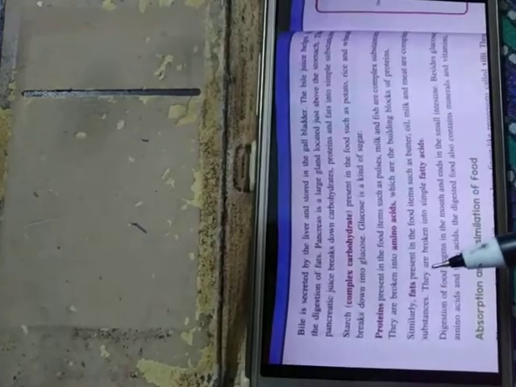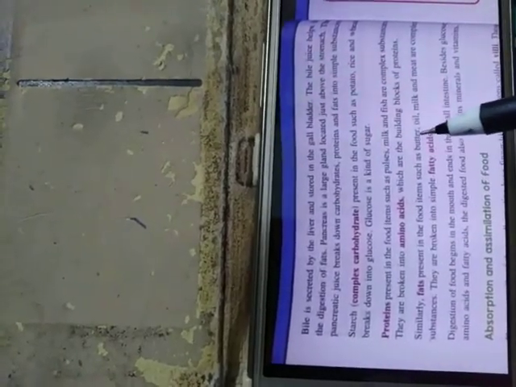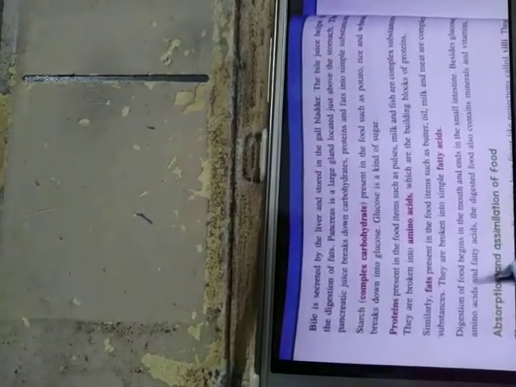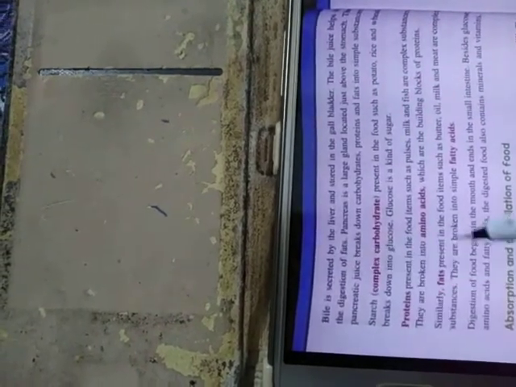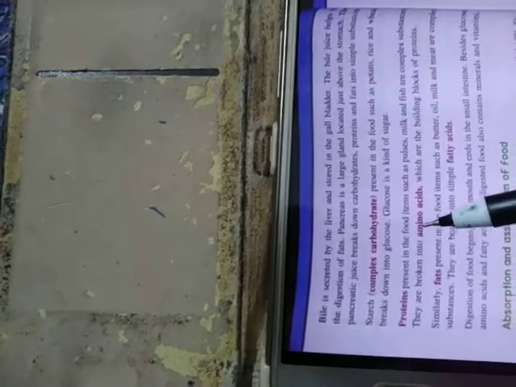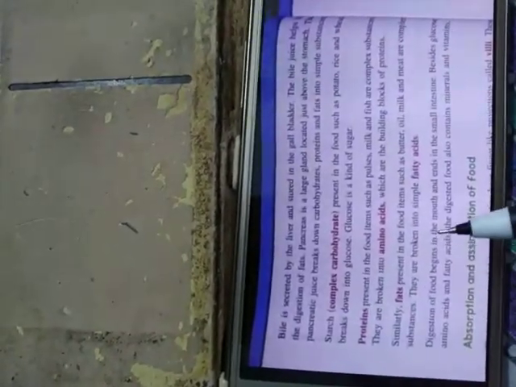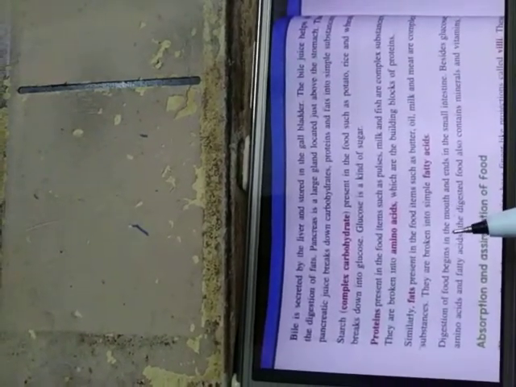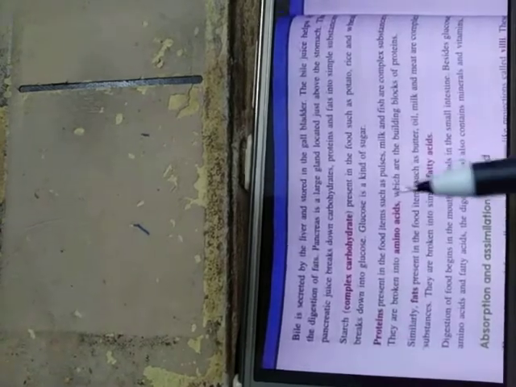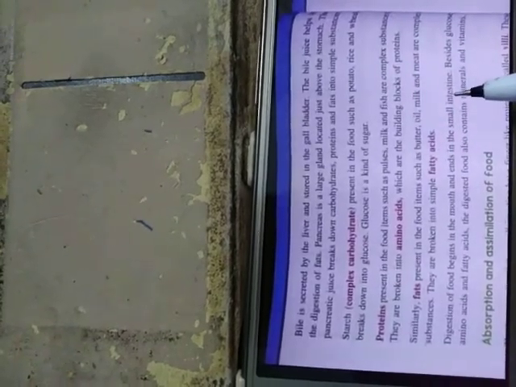Now fat. Fats are also present in food items such as butter, oil, milk, meat, and they are broken into simple fatty acids. So all three, carbohydrate, protein and fat, are converted from the complex form into the simpler form. So digestion of food begins in the mouth, because we know that in the mouth the food is mixed with the saliva, and it ends in the small intestine.